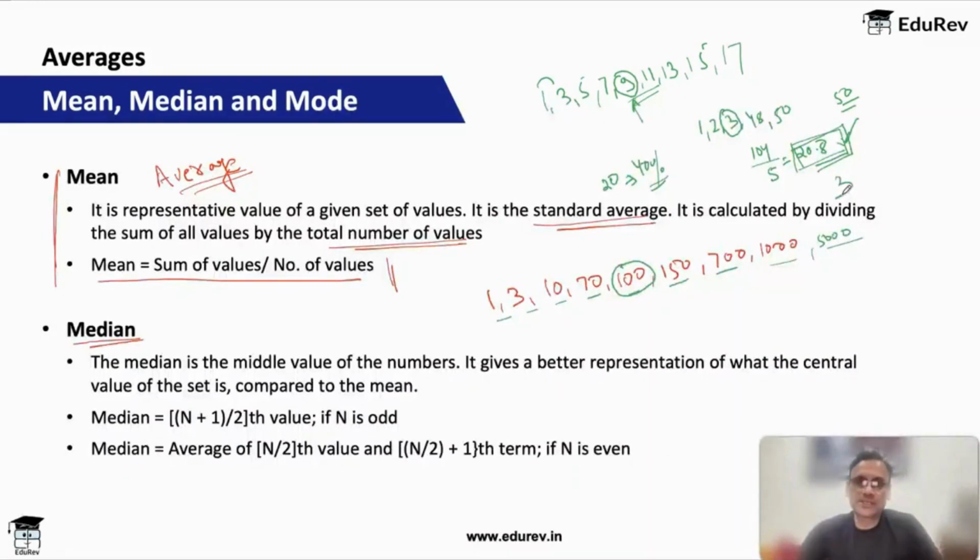A very classic example of this can be a river. Let's say a river at different points of time has a depth of 4 feet, 3 feet, 5 feet, 7 feet, and 6 feet. Let's say this is the average depth of the river at 5 different points. Now if you calculate the average depth, this is 25 by 5, which is 5 feet. So the average depth is 5 feet.